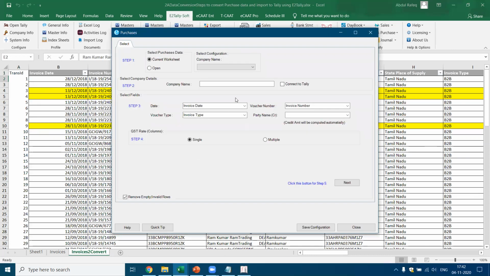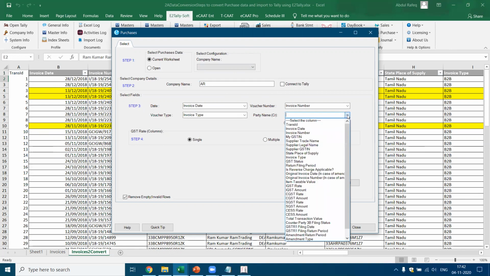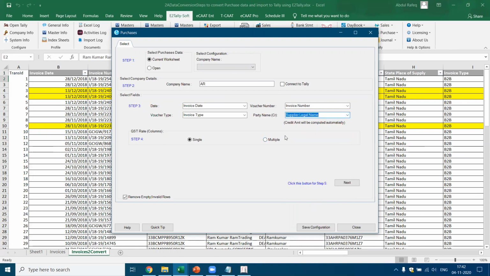So what you need to know is you need to select the correct transactions. Invoice date, voucher type has been selected. Invoice number is selected. Party name, where is the party name? Here I have got the supplier legal name as the party name, right? The credit amount will be computed automatically. What is to be credited to the party? Now this is multiple, because I got multiple GST rates, in multiple columns or single. Here in this case, multiple GST rates in multiple rows. This is what is happening in this case.